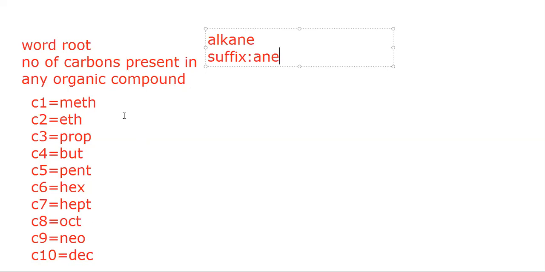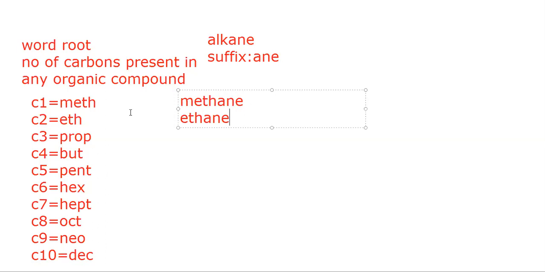So just adding all these terms with these word roots, I can define these alkanes as methane, ethane, as we can see, meth plus ane, methane; eth plus ane, ethane; then prop plus ane, propane; then but plus ane, butane.